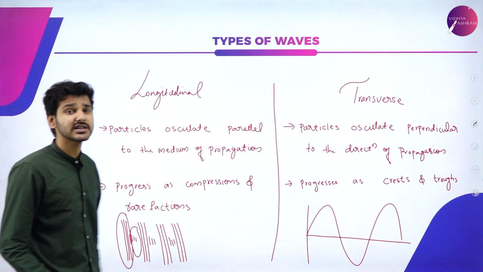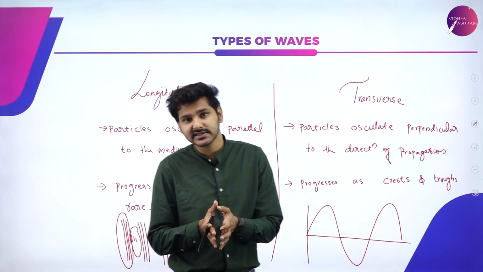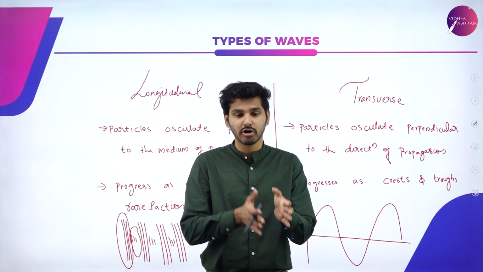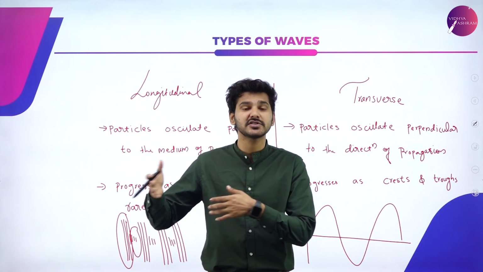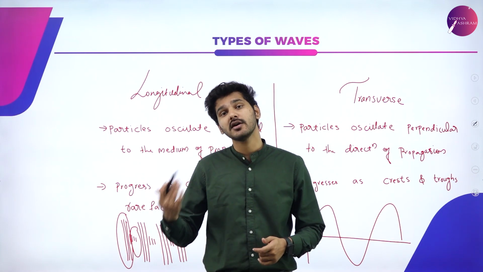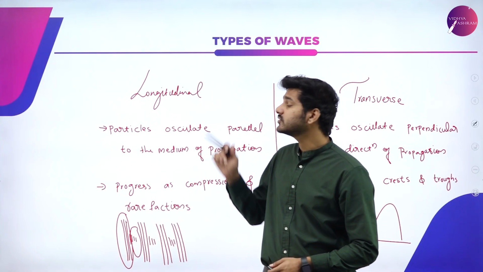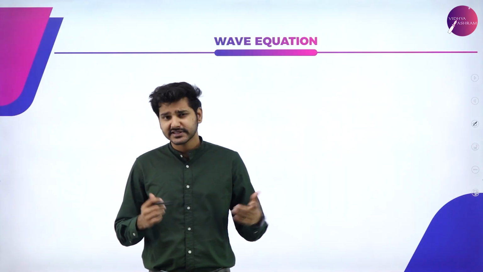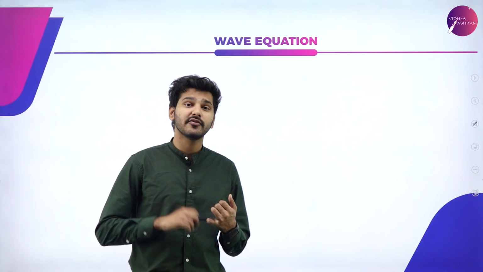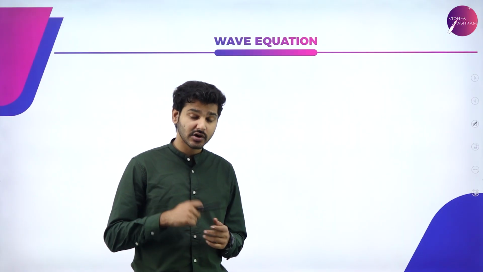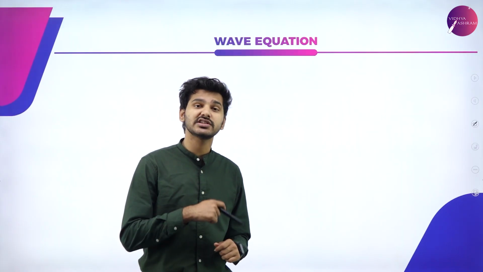You can also represent it using thick lines and gaps. You can use alternate thick lines and gaps in order to symbolize a pressure wave or a sound wave, which again is a longitudinal wave. Now, since you have already understood what a wave is and what the types of waves are, it is time for us to deal with the equation of a wave.